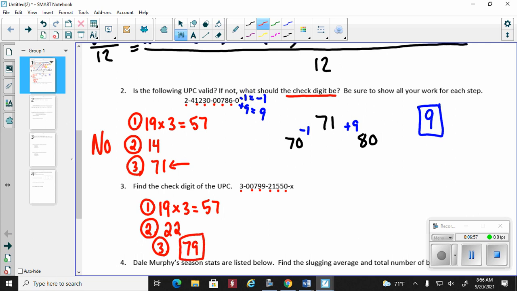Uh-oh. Actually, there is no uh-oh. Sorry, we haven't done it yet. The first 11 digits give me 79. The only job of the check digit is to make the total end in 0. Okay? So what we have here is a situation where the first 11 digits is 79. What must the check digit be in order for 79 to equal 80? All right? So it should be 1. So 79 plus 1 would give me 80. So that means the check digit should be 1.